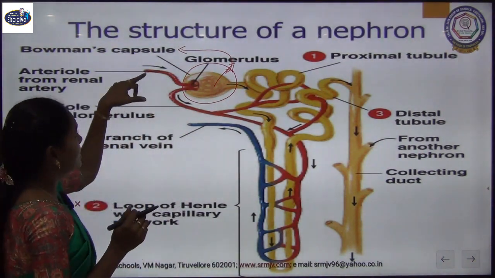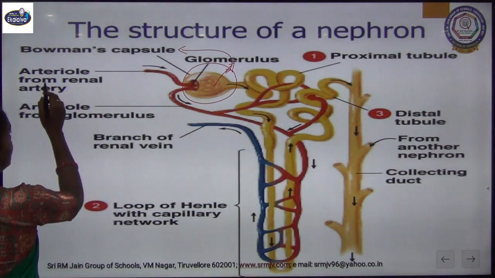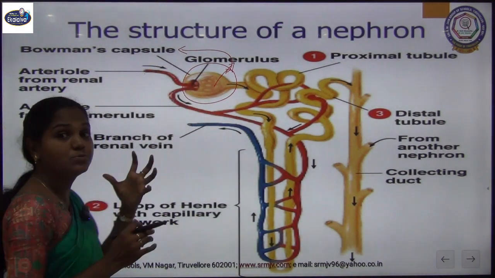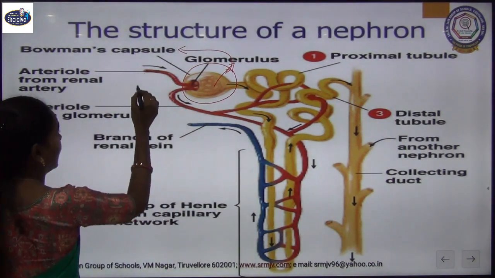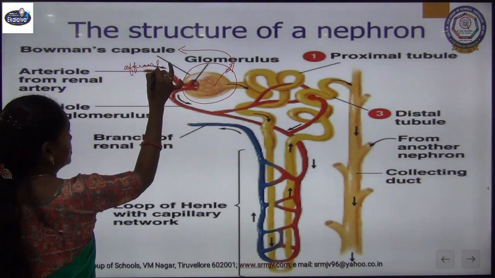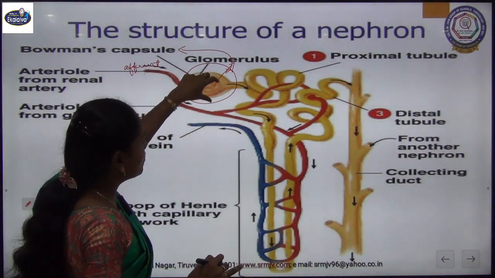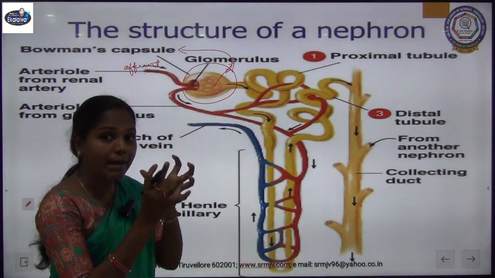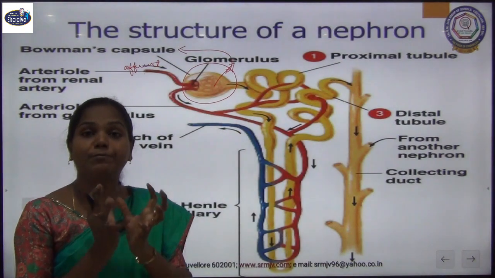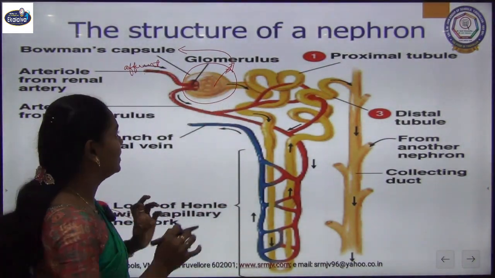You can see the blood capillary is entering. The arteriole from the renal artery which enters this Bowman's capsule, we call the afferent arteriole. It forms a bundle of blood capillaries inside this Bowman's capsule, and that bundle of blood capillaries we call the glomerulus.